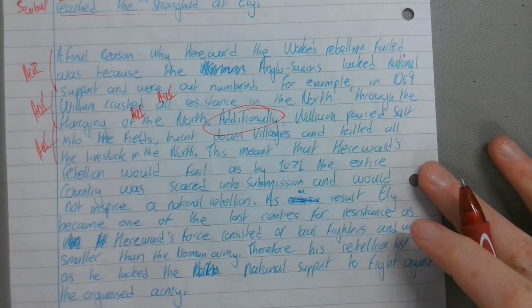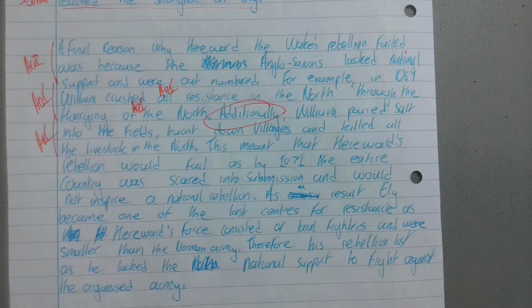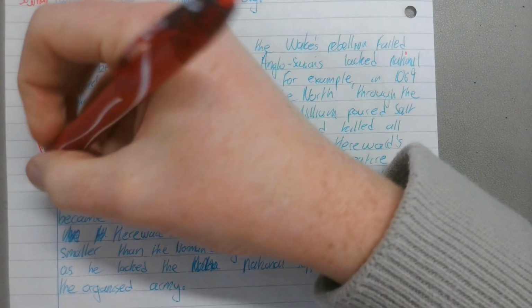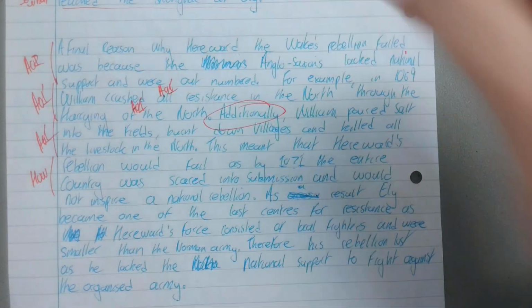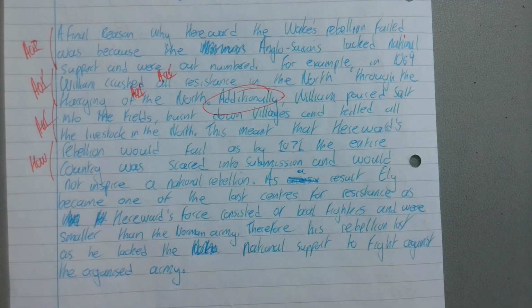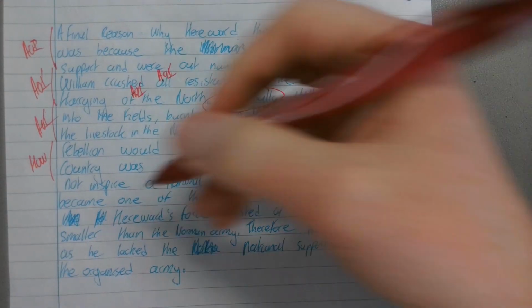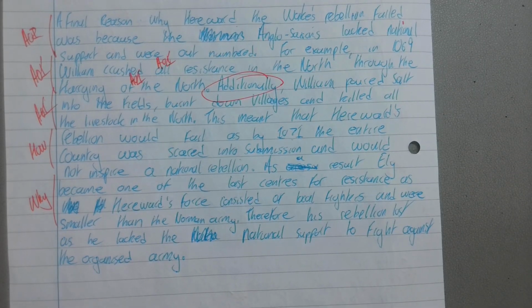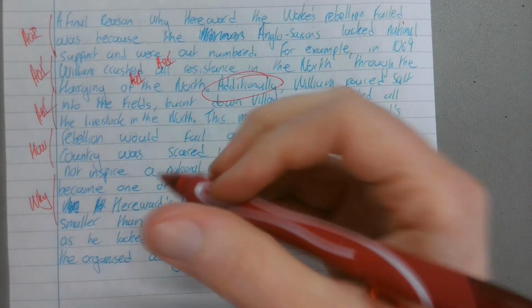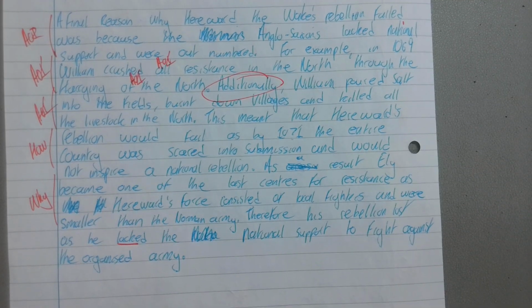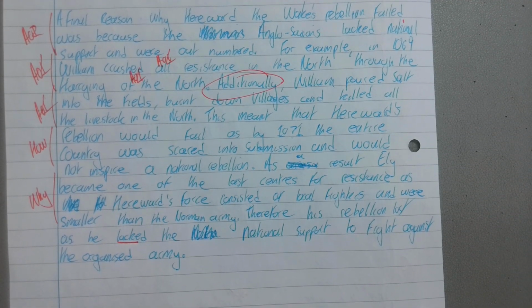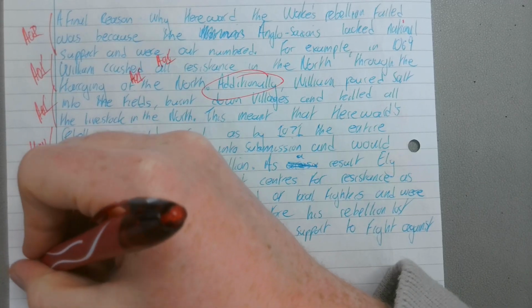This meant that Hereward's rebellion would fail, as by 1071 the entire country was scared into submission and would not inspire a national rebellion. There's my how. As a result, Ely would become the last centre of national resistance, as Hereward's force consisted of local fighters and was smaller than the Norman army. There's my why. Therefore, his rebellion lost as he lacked the national support to fight against the organised Norman army. And there's my so what.